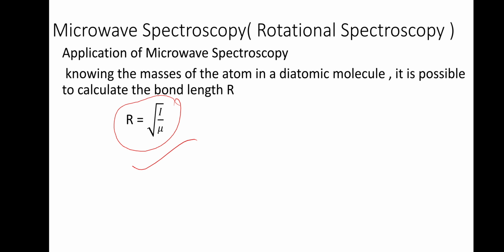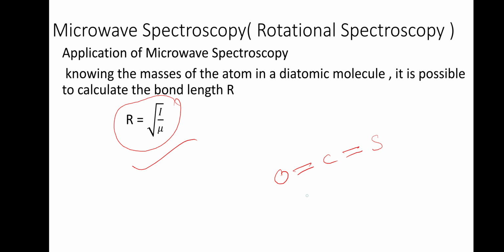Okay, next we have also done one more thing, which is isotopic substitution. That is, in the case of a polyatomic molecule, we can find out the bond length. For that, what we do is we take the microwave spectrum of one of the molecules. We did the example with carbon oxysulfide.